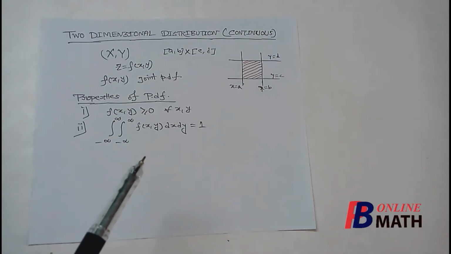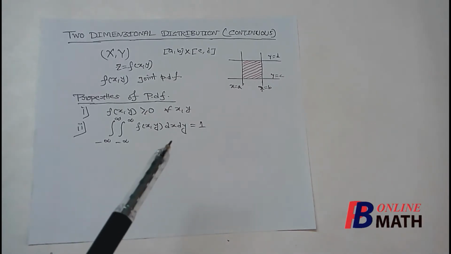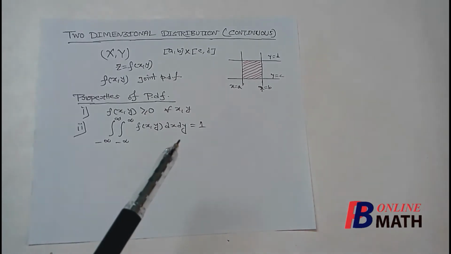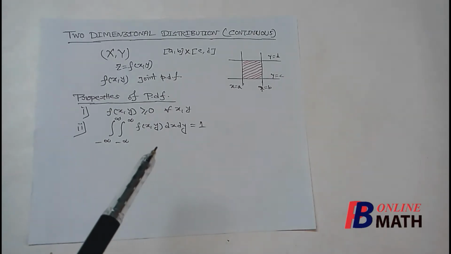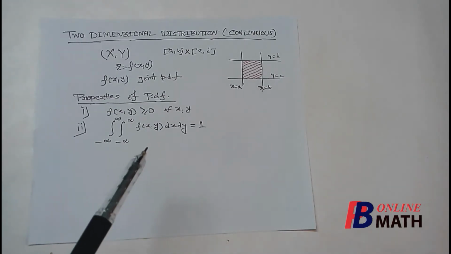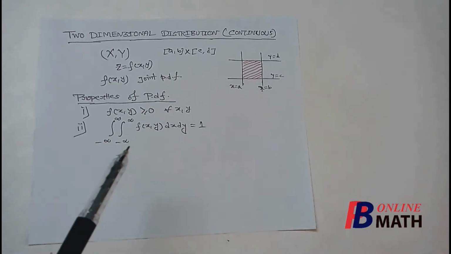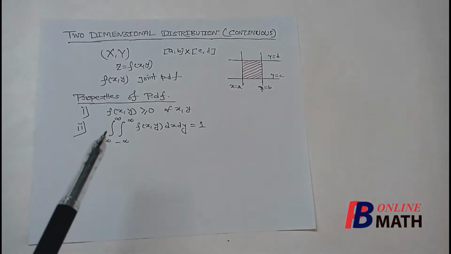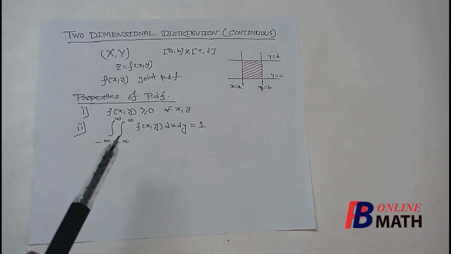Therefore if we want to compute the volume of this surface in the entire xy plane, then we have to consider the double integration with respect to x and y in the entire xy plane, that is x from minus to plus infinity and y from minus to plus infinity.